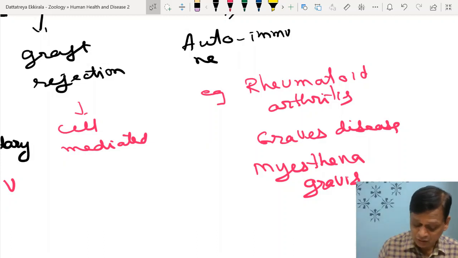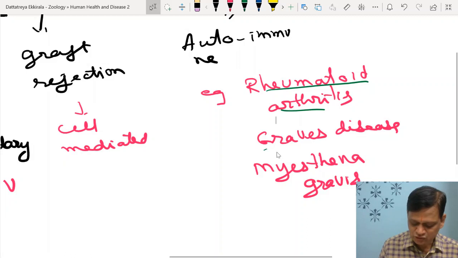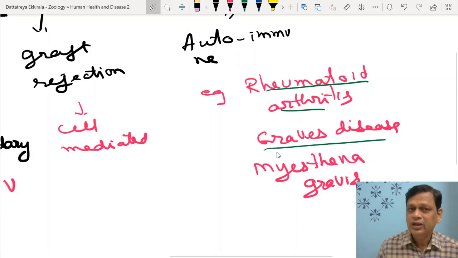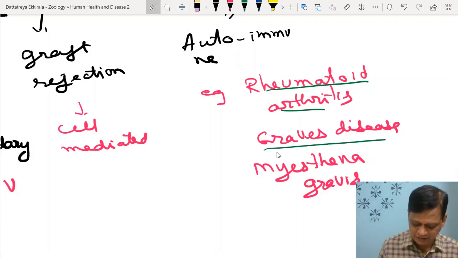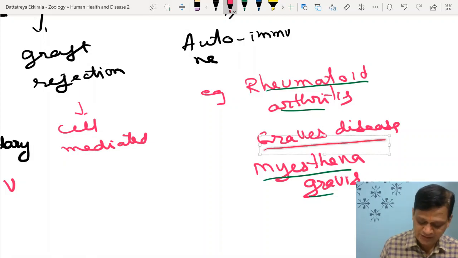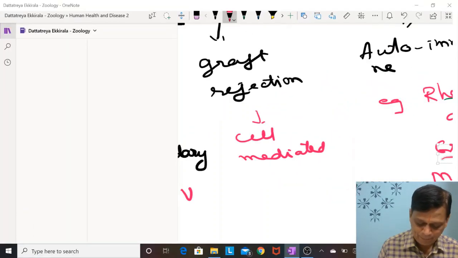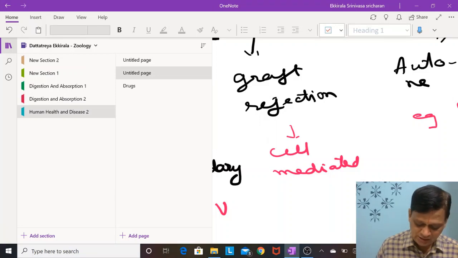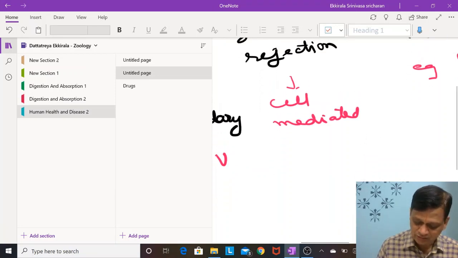An example is rheumatoid arthritis, affecting joints. Graves' disease, where the thyroid is excessively active. Myasthenia gravis, a disorder affecting muscles. Now, these are some of the disorders, right?